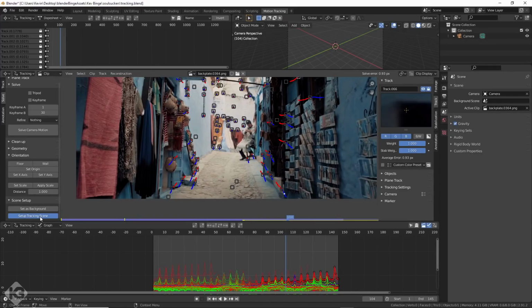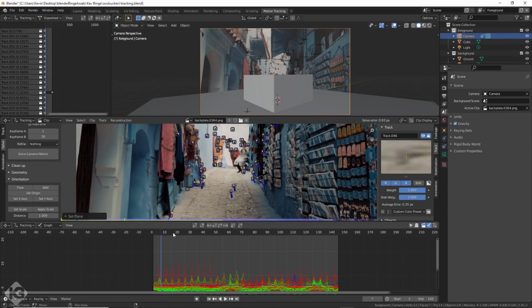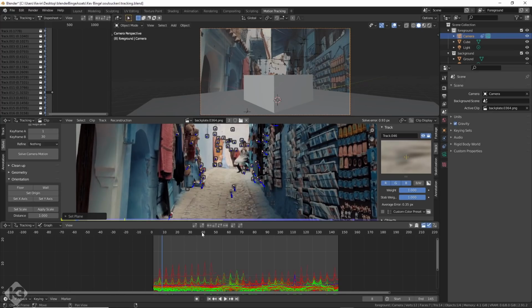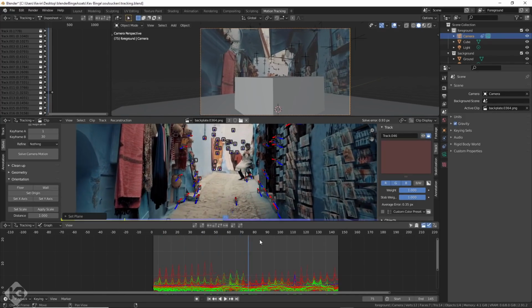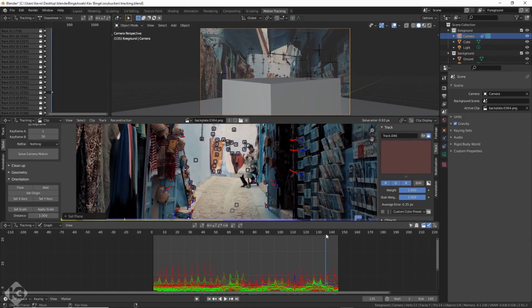I hit Set Up Tracking Scene and I added in a cube. I then selected 3 points on the floor and hit Floor. Now I had a cube on the floor. This is cool because it allowed me to see if my scene was slipping. It seemed okay. Not perfect, but livable. In reality, I'd want this perfect, but I also want to get this video out.